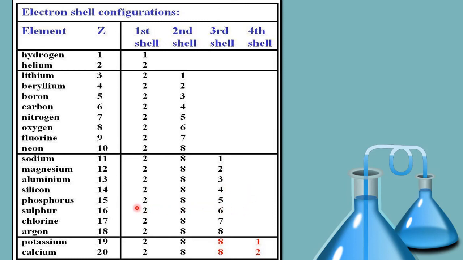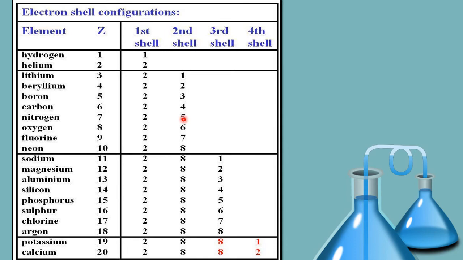And if you talk about nitrogen, nitrogen has atomic number 7. So the first shell has 2 and the second shell has 5. So nitrogen cannot lose 5 electrons. No atom can lose 5 electrons. As I told you, only 1, 2 or 3 electrons can be given or taken.